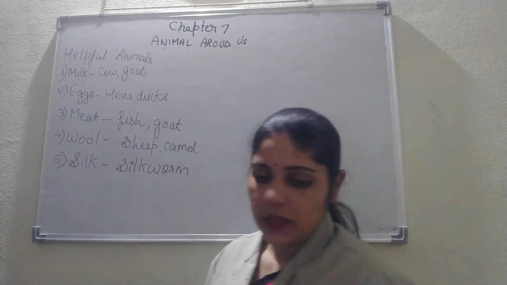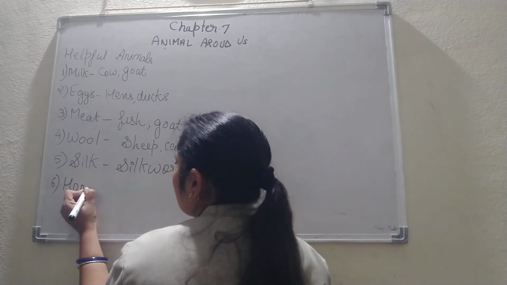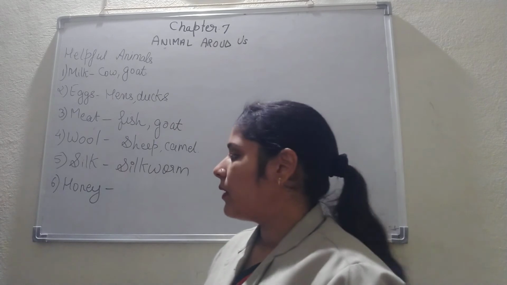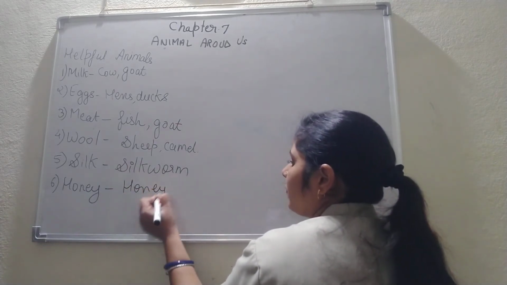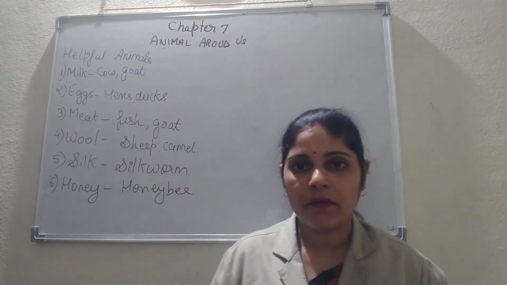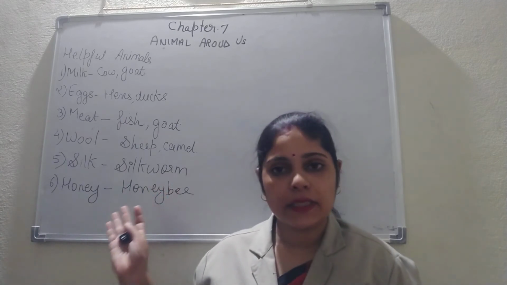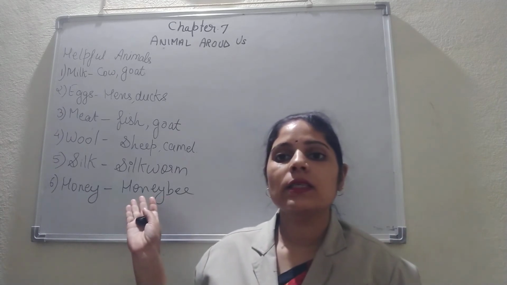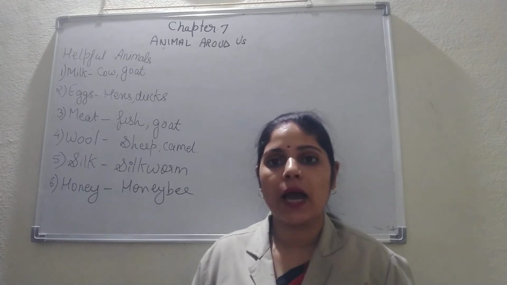Another one is, yes, everyone knows, that is honey. Obviously we all know from where we get honey. We get honey from the honeybee. You might have seen a beehive. The honeybee sucks the nectar from the flower, and then spits this nectar into the beehive's compartment.